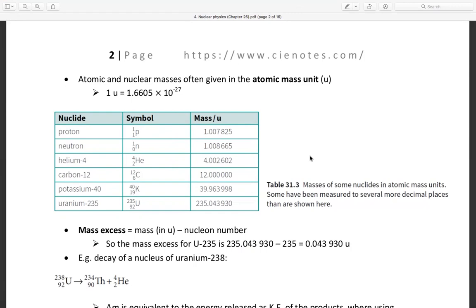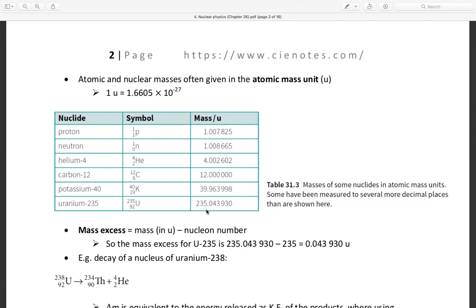Here are some nuclides, their symbols, and their mass in u. For the proton, the symbol is 1p1, and for the neutron 1, with their masses.